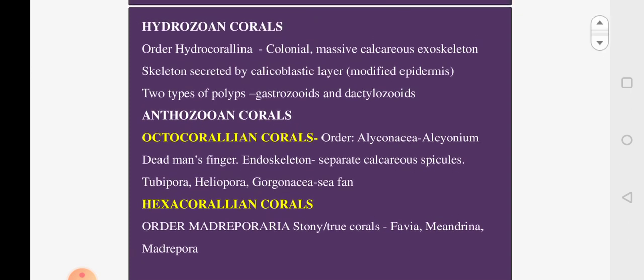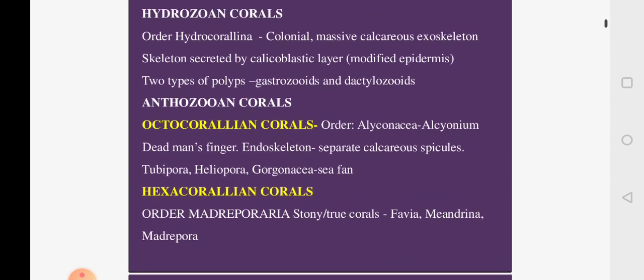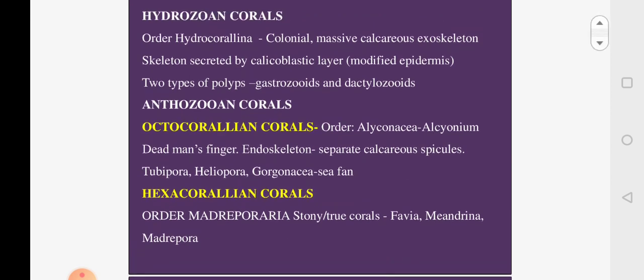Now, in hydrozoan corals, two different types of polyps will be associated. If you look at the polymorphism in coelenterates, basically coelenterates have got two types of forms. One is the polyp form, tubular form. The other is the medusa form, which is a free living form. So, there are modified polyps and modified medusa taking up different functions.